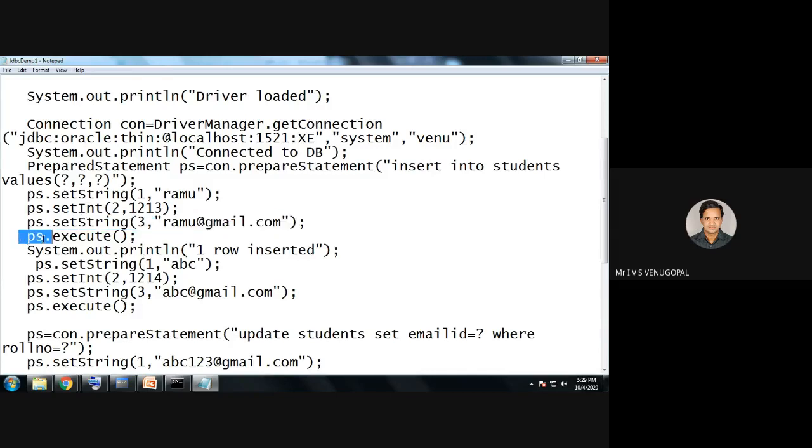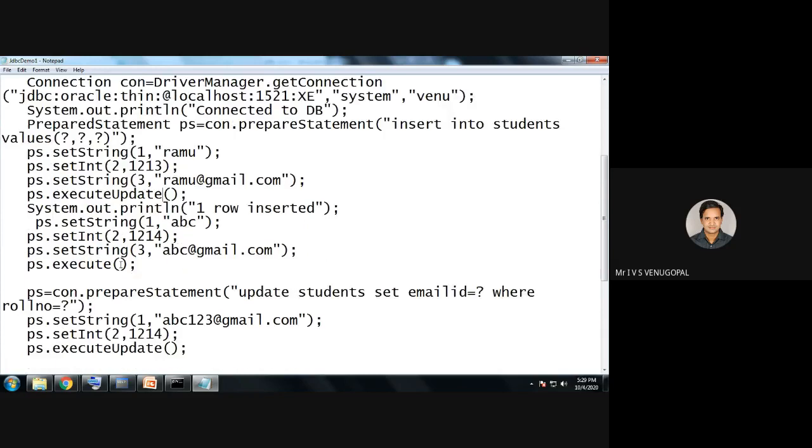Then you need to execute. You can use execute or you can use executeUpdate. Either query you can use. executeUpdate is used for DML statements or DDL statements except the select query. execute can be used for either DML, DDL or select query. So ps.executeUpdate, then one row gets inserted.